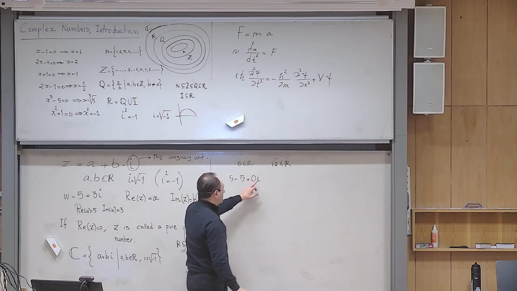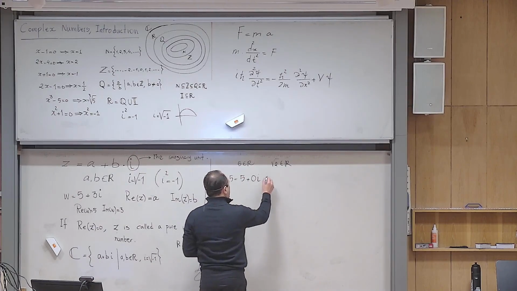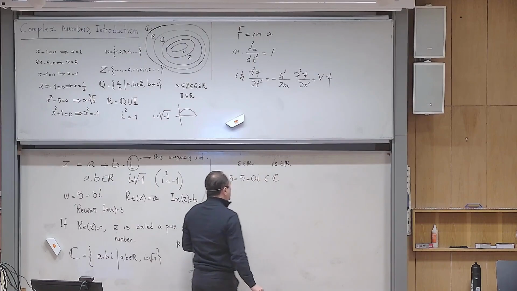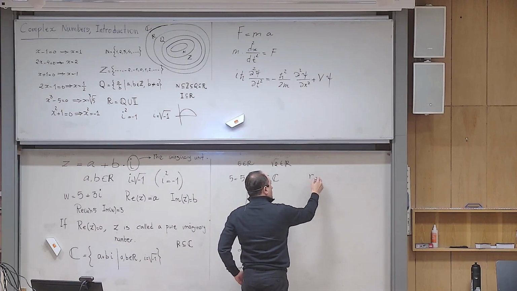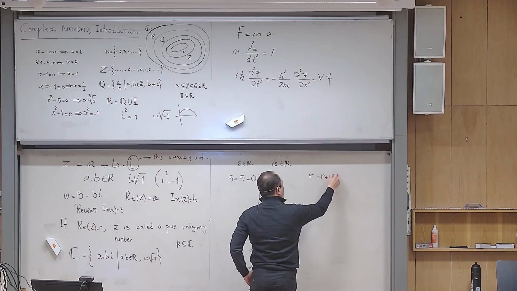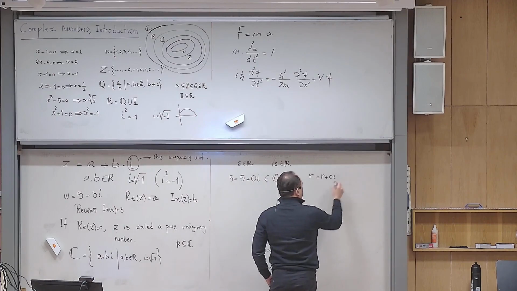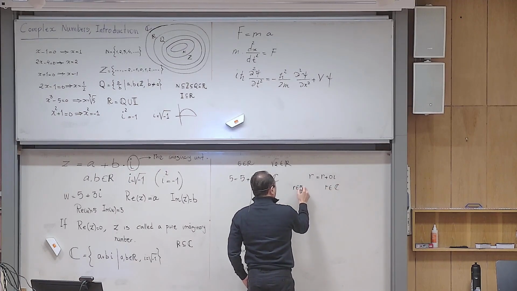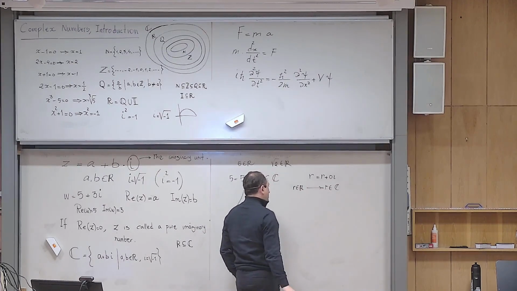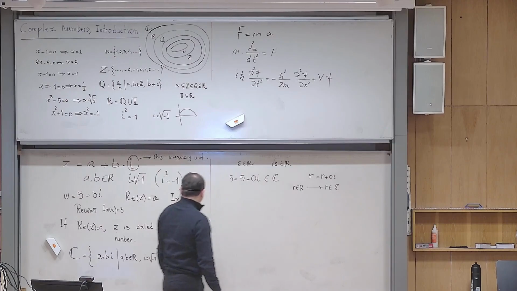So 0 plus i is still 0. So this is why 5 is also a complex number. This shows that if R is a real number, you can write it as R plus 0i. Then it turns out to be a complex number as well. So this means that R belongs to C. If I choose R in the reals, then R also belongs to C. So this means that the set of real numbers is a subset of C in this language.